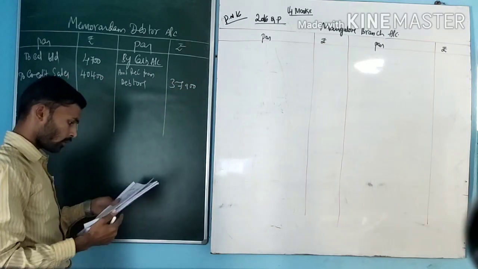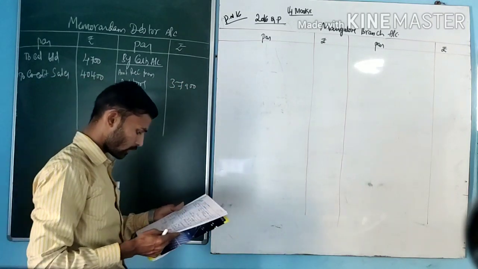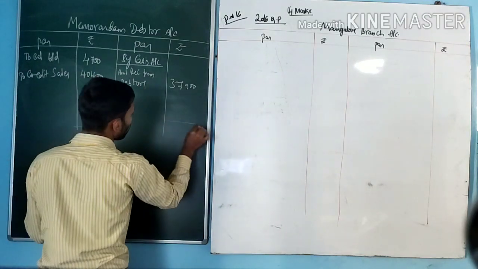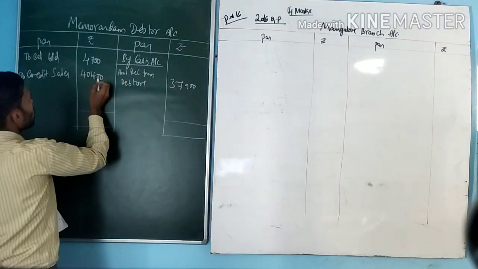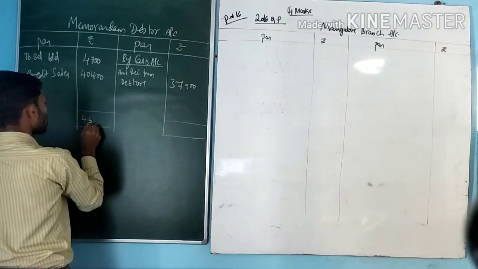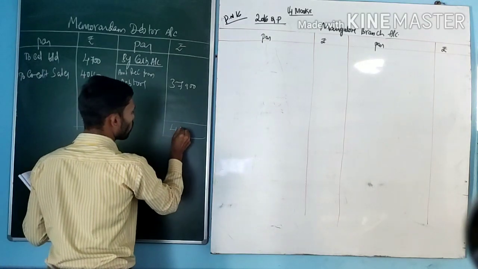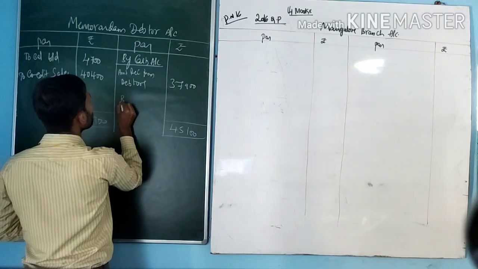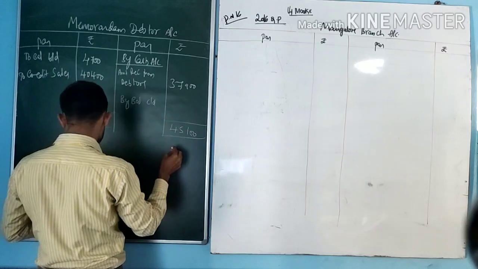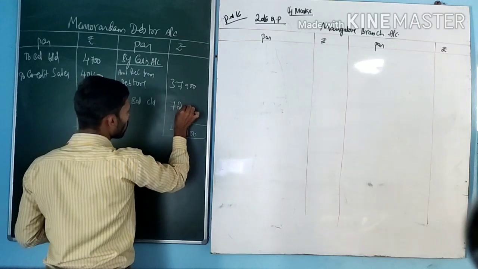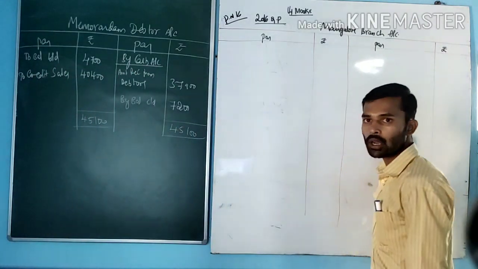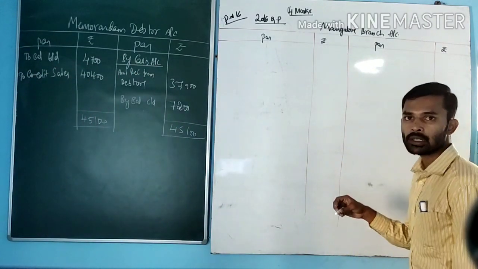There is no sales return, no discount allowed, no bad debts. 40,400 plus 4,700, total 45,100. Again by balance carried on, it is closing debtors amount 7,200. This balance carried on will be written in the branch account, that is as by closing debtors.